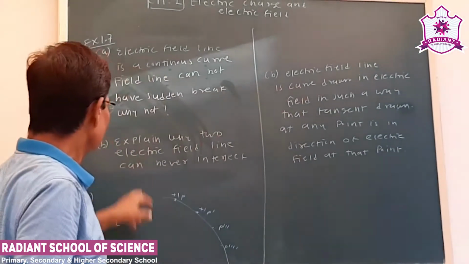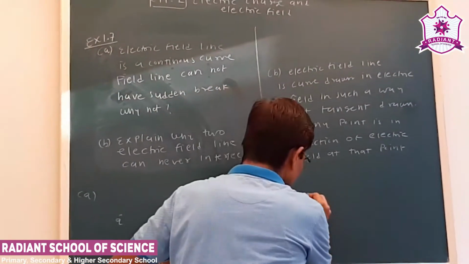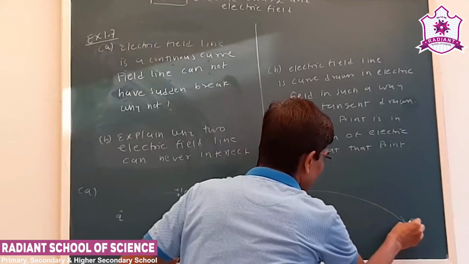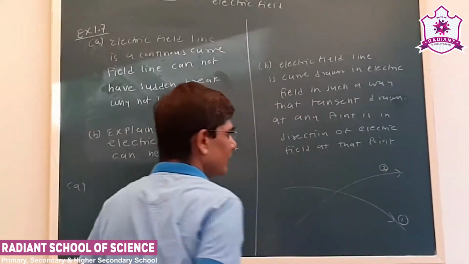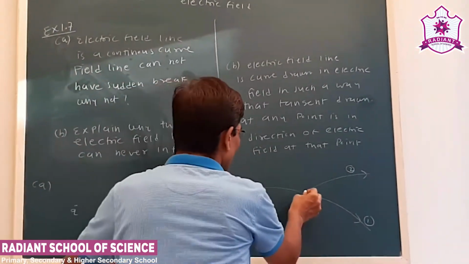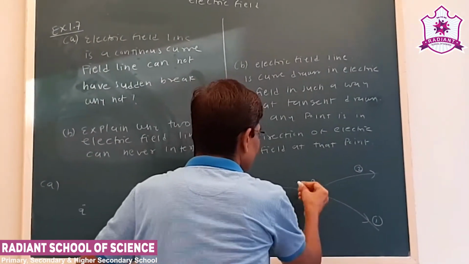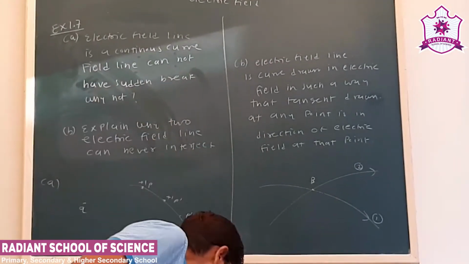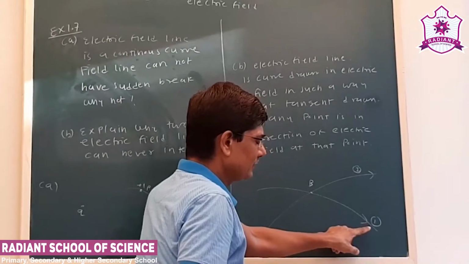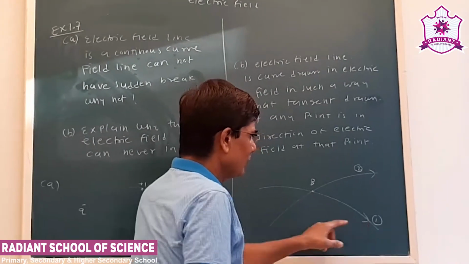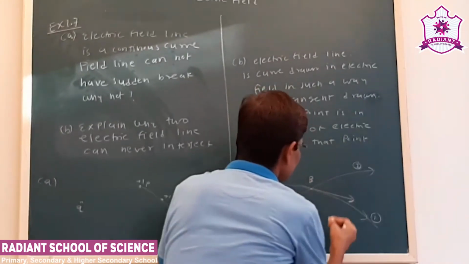Okay, now suppose this is electric field line 1, this is second electric field line. Let us say they intersect in point, let us say B. Now see by definition, the tangent drawn at electric field line 1 will be in this direction.